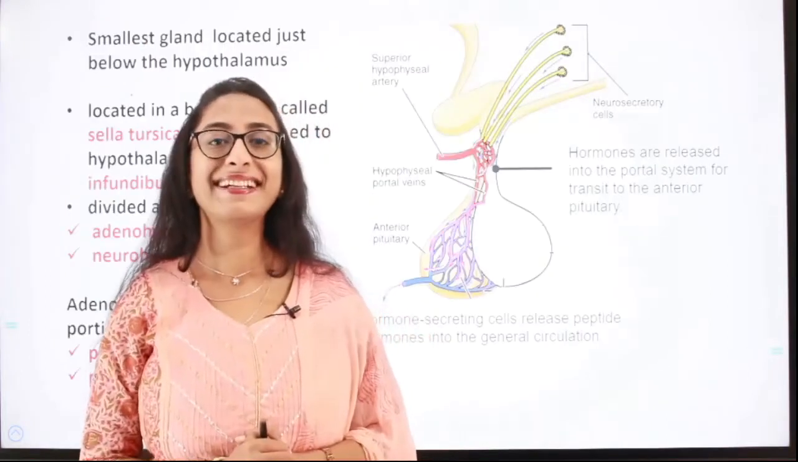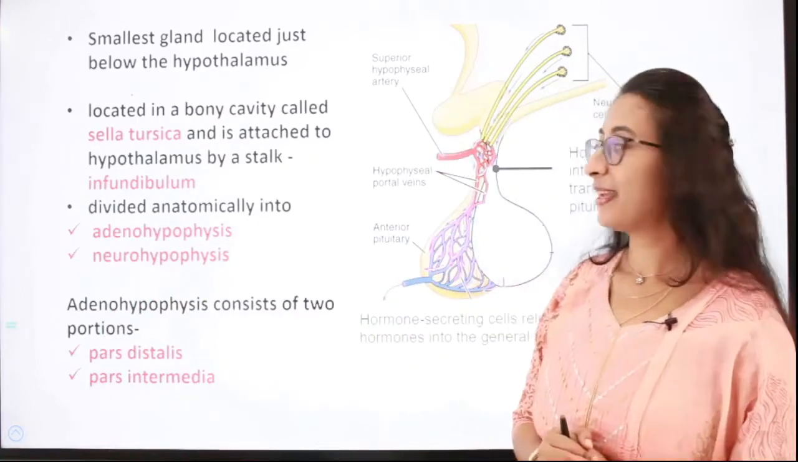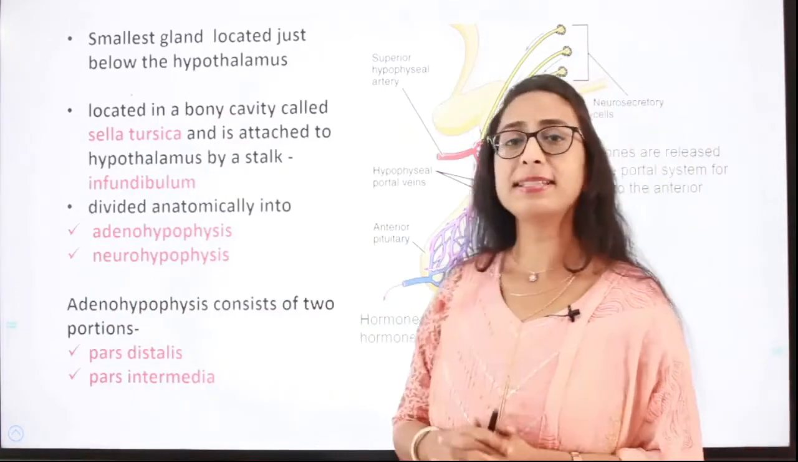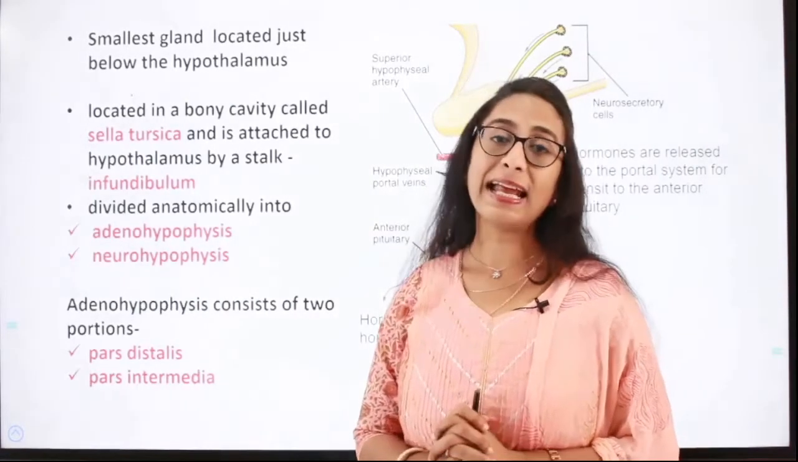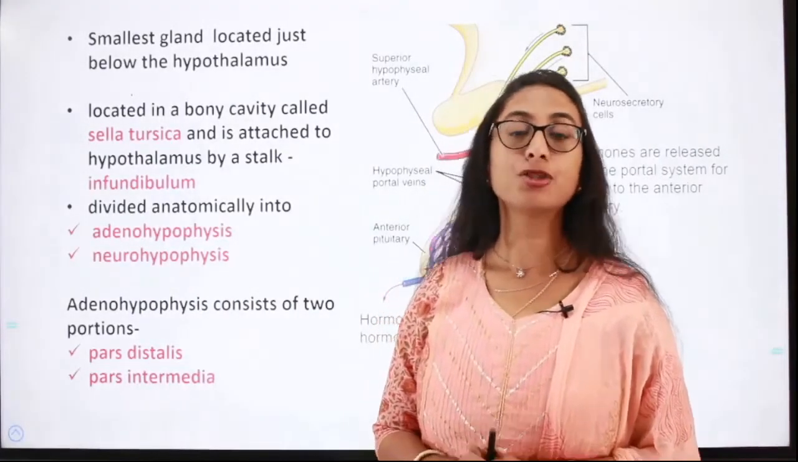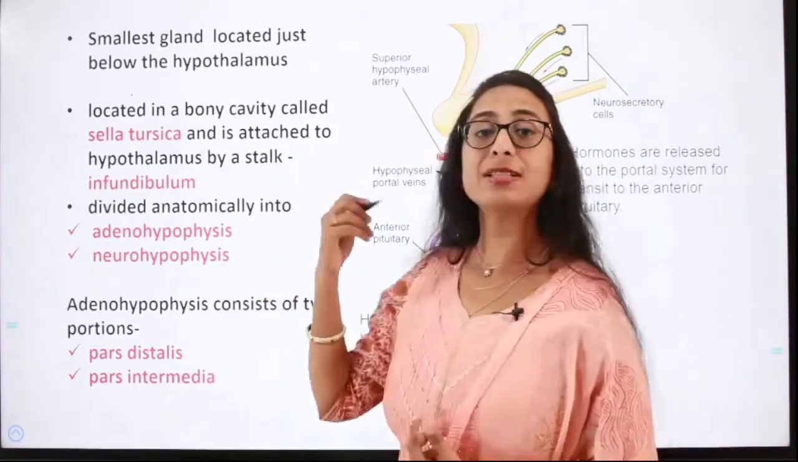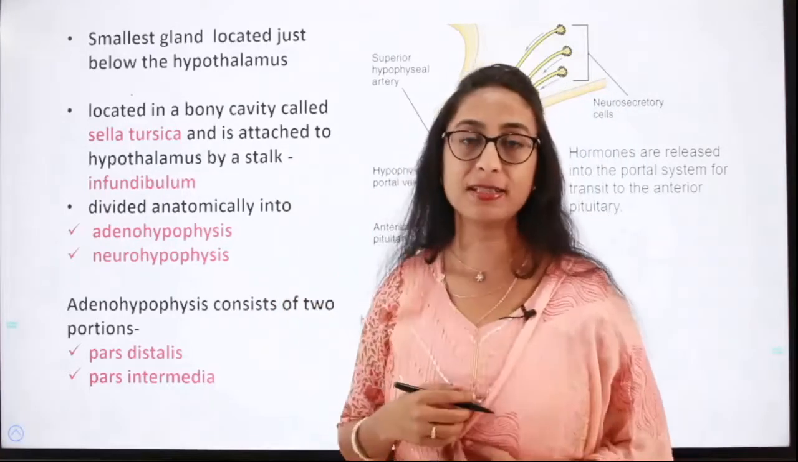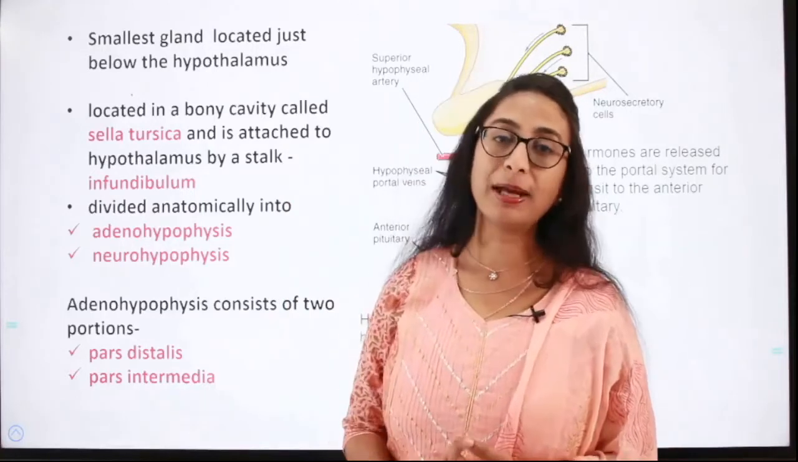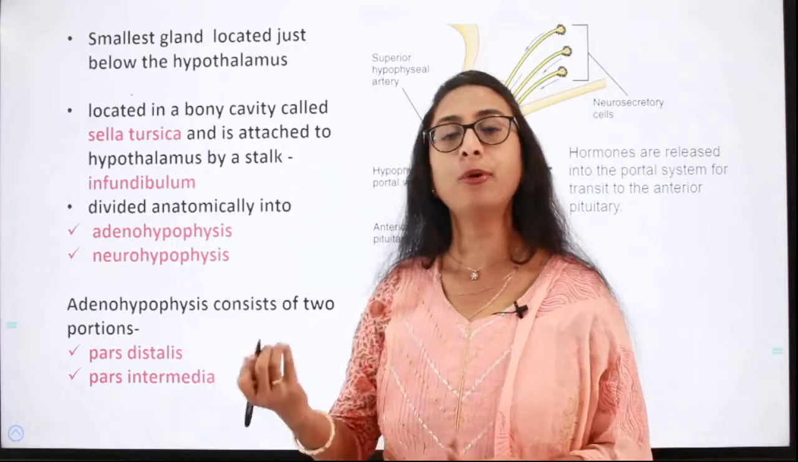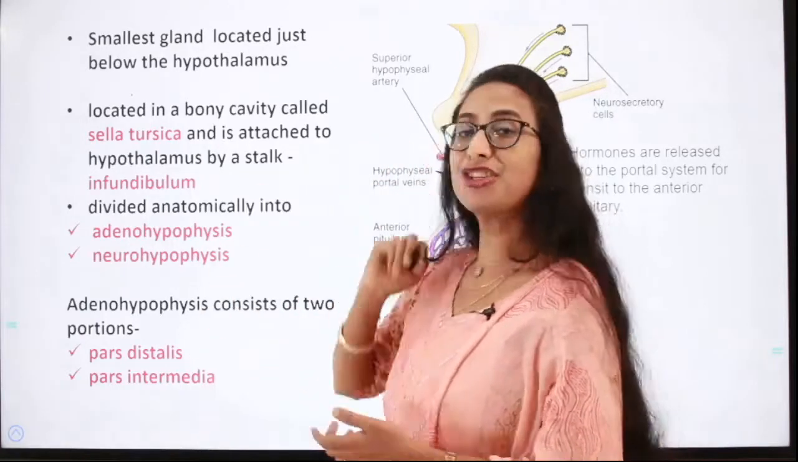Pituitary gland. It is called the master gland, isn't it? It is the smallest gland in the body. So you can get a question in your examination asking which is the smallest gland of our endocrine system, and the options can be pituitary gland, hypothalamus, pineal gland, and one more. Then your right answer will be pituitary gland.